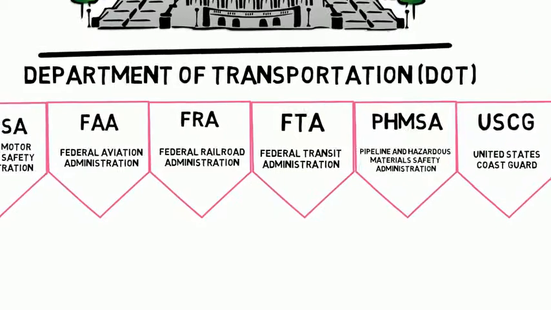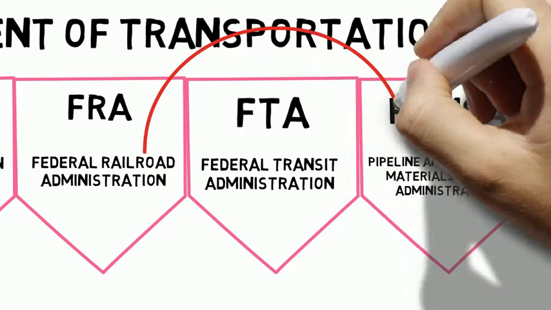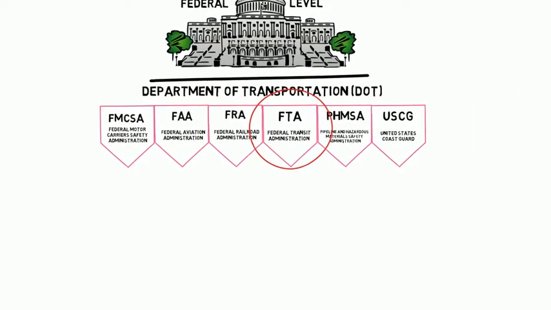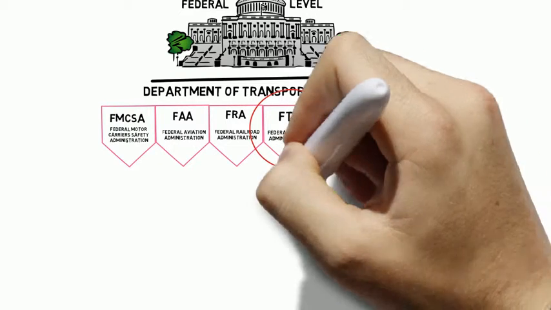The rurals of Nevada depend solely on funding available from the FTA, so that will be the focus of the training videos available on this website. The FTA has funding and regulations for ground public transportation.